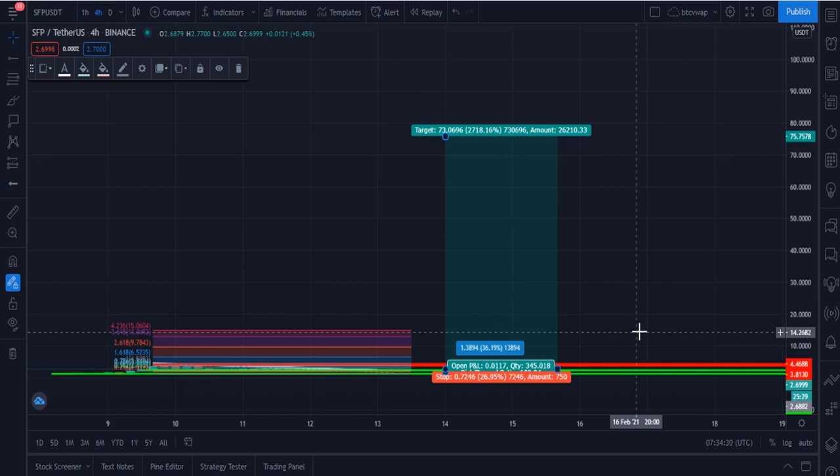I think this is a very safe time. This is a very good time to buy SafePal at the current running price, which is currently, here you can see, at the $2.7 level, and you have to put your stop loss at the $1.96 level. Then you have to hold this for 6 months, for 1 year, or maybe 1.5 or 2 years. This token will give you maximum gain.